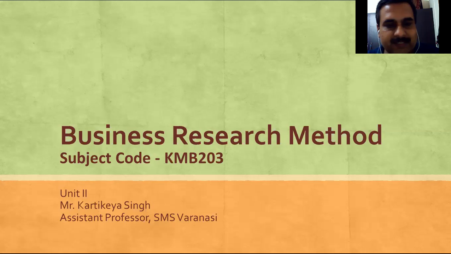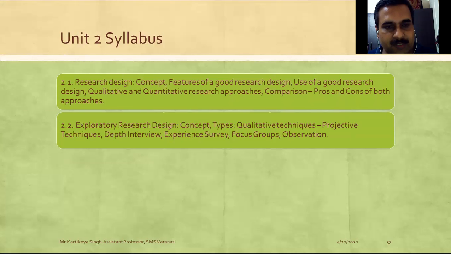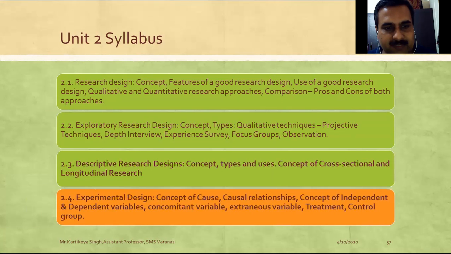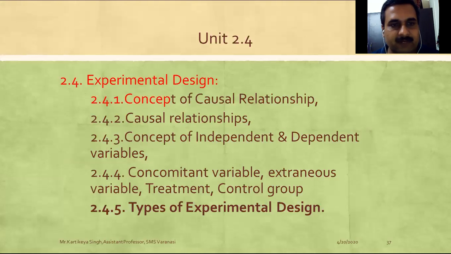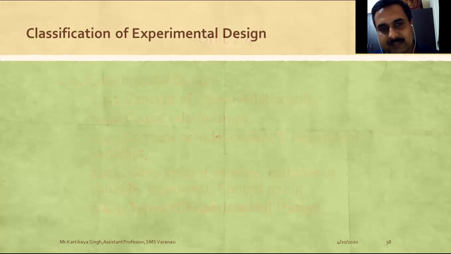We are covering research design, and we have already covered three parts of it: research design, exploratory research design, and descriptive research design. We are now into the fourth part, experimental research design, and the last part, 2.4.5, types of experimental research.